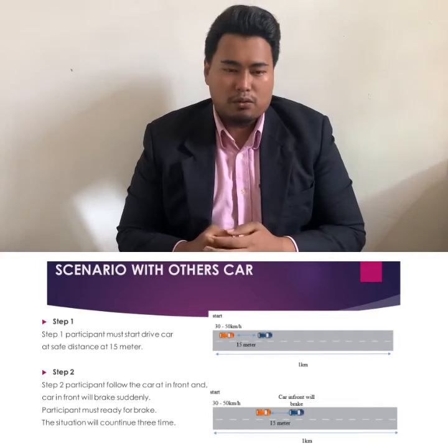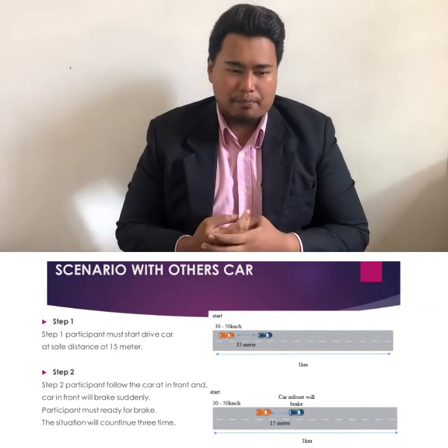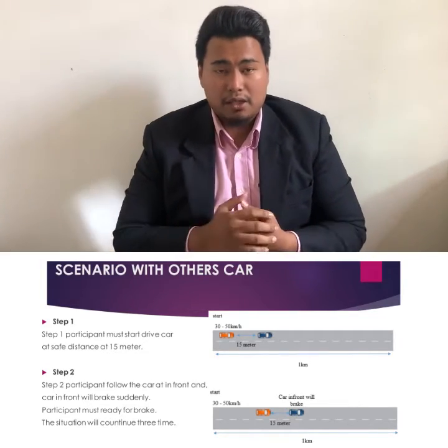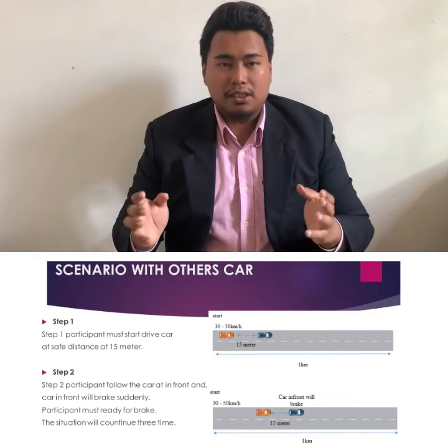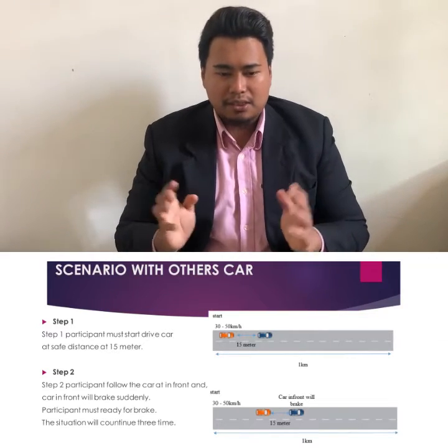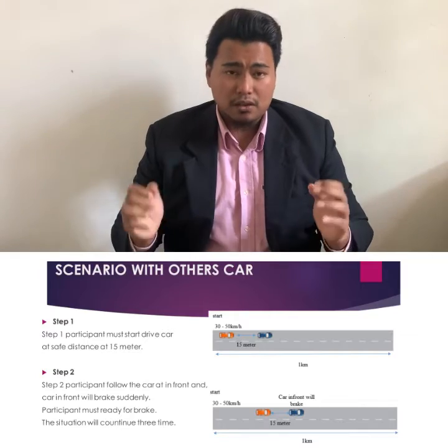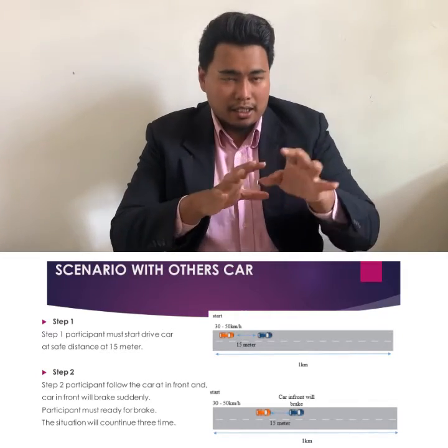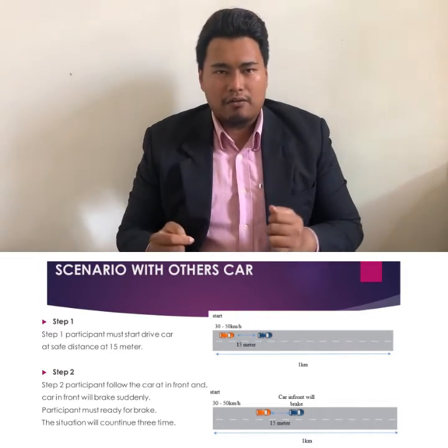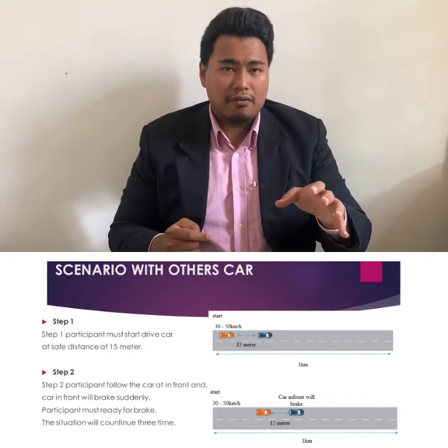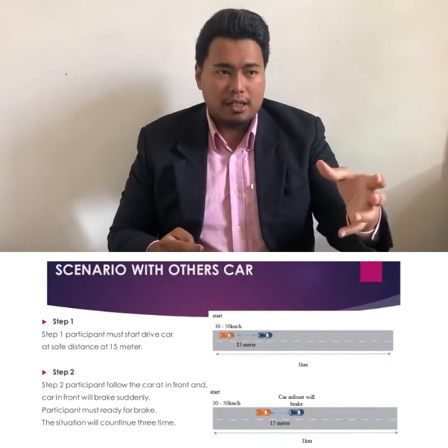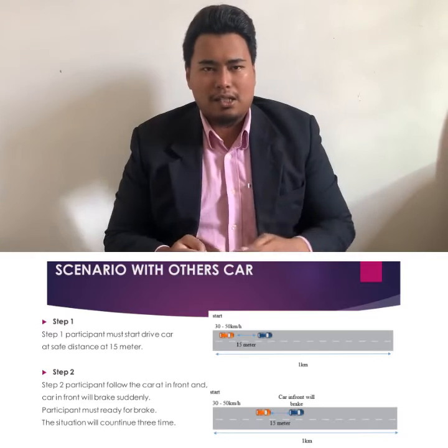This has two steps. Step 1, the participant must drive the car at a safe distance of 15 meters. There is another car in front, driving, and the other car will brake suddenly.